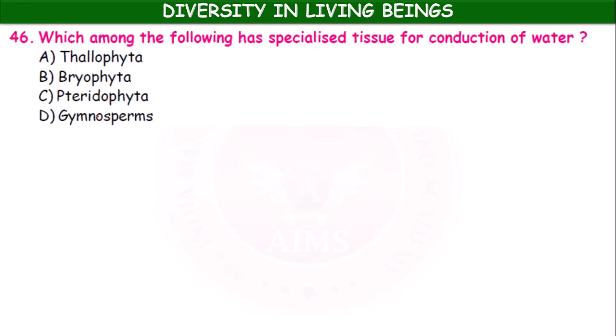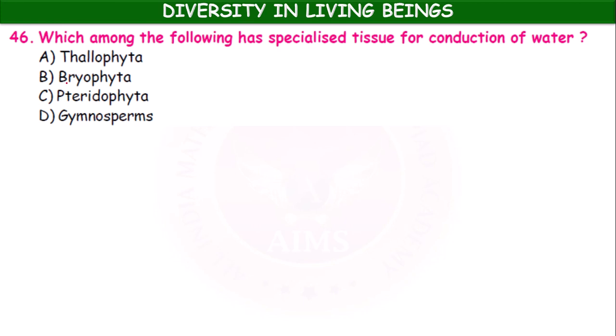Next, which among the following has a specialized tissue for conduction of water? Thallophyta, Bryophyta, Pteridophyta, gymnosperms. It means the presence of vascular tissue, that is the xylem tissue which conducts the water. In thallophytes, there is no vascular tissue.